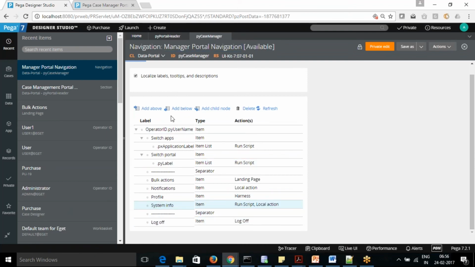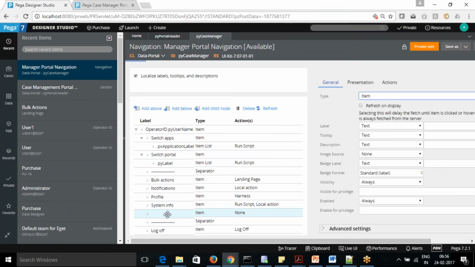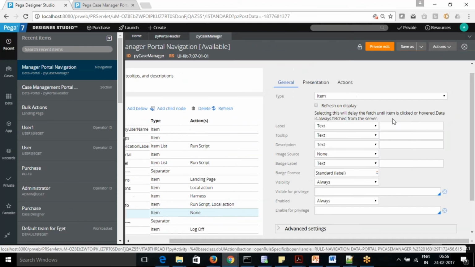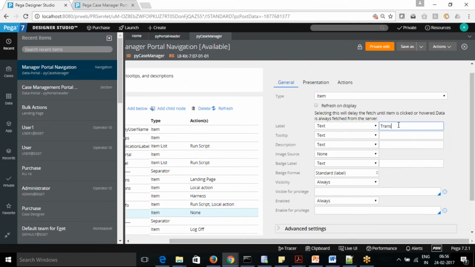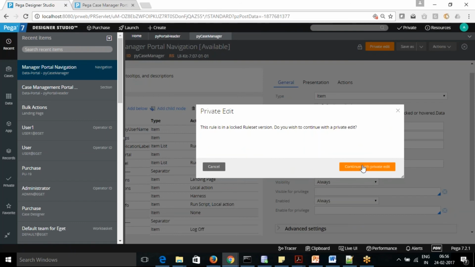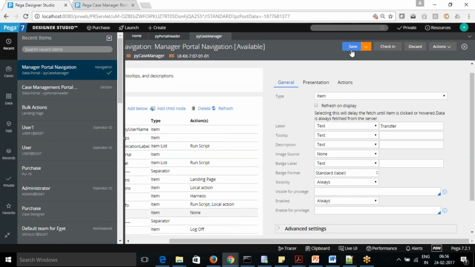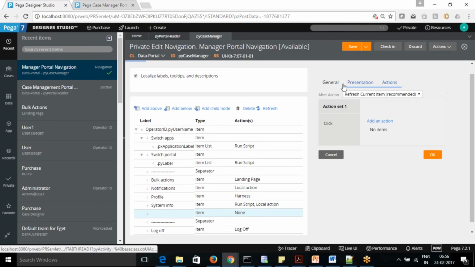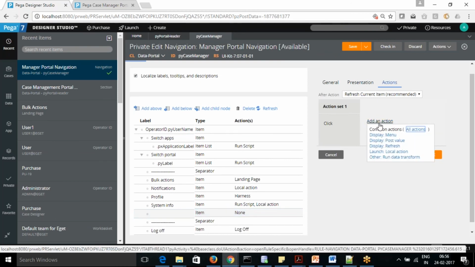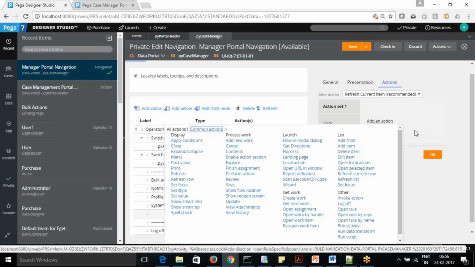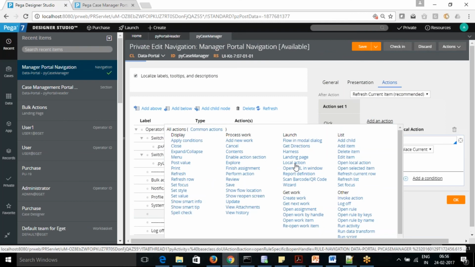Okay. So if you see add below, I want to give them a new option, transfer. Okay. So what I actually want to do in that, I can add an action, I can open it, sorry, there was already a local action.